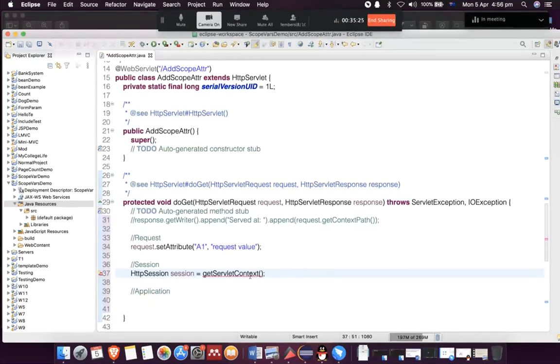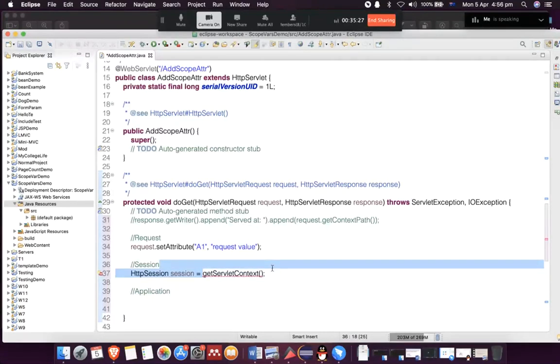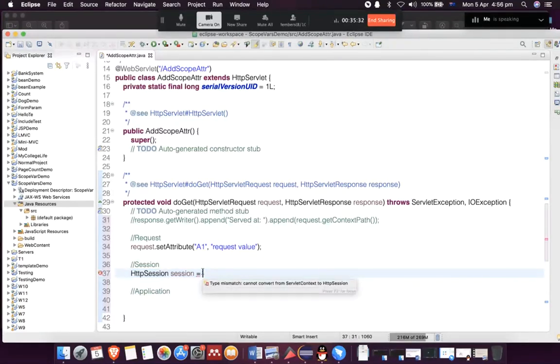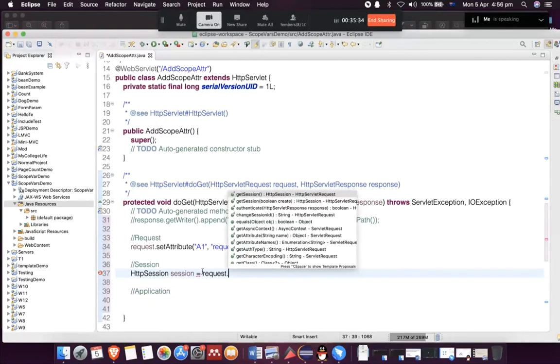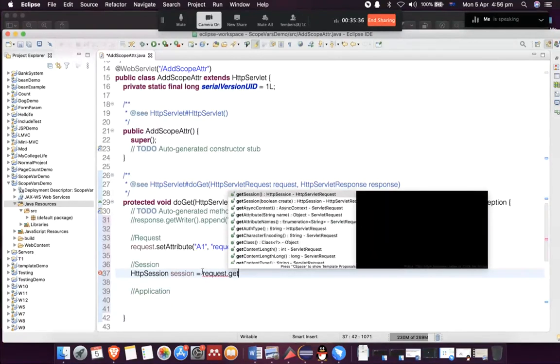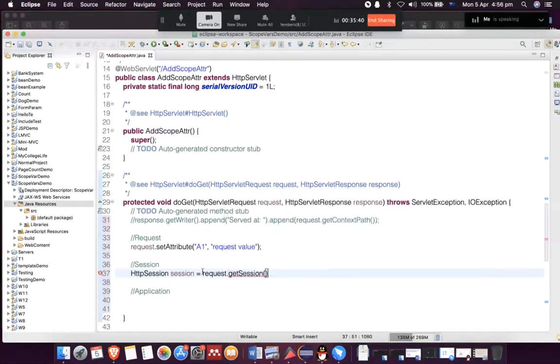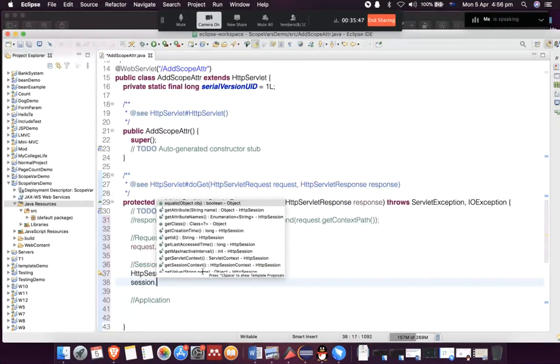Get servlets. Actually, no, for session, I'm making a mistake. Sorry about that. For session, we have to get the session from the request object. So we say request.getSession. Okay, this one's fine.